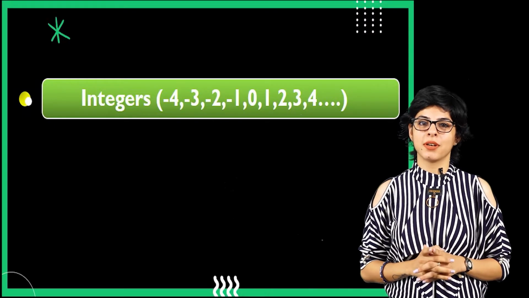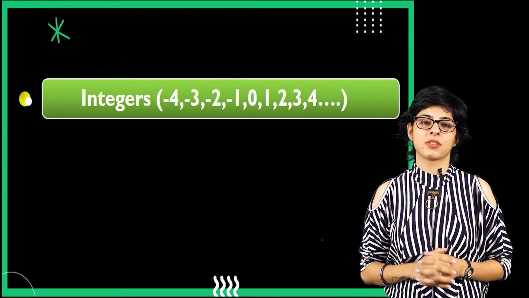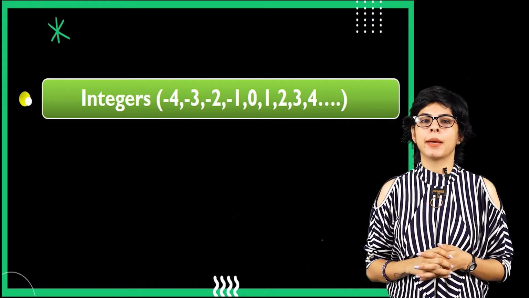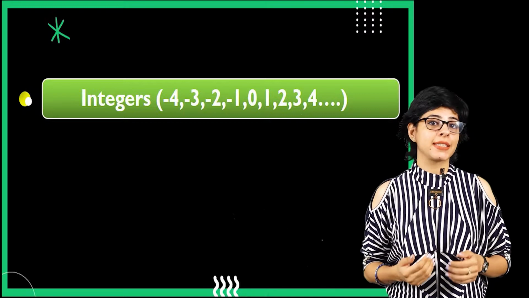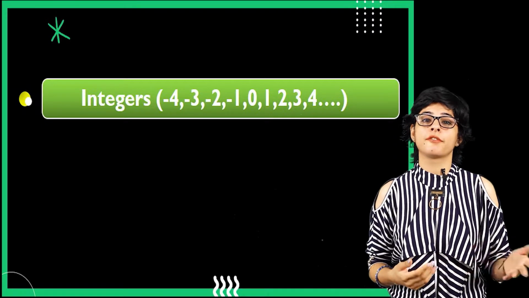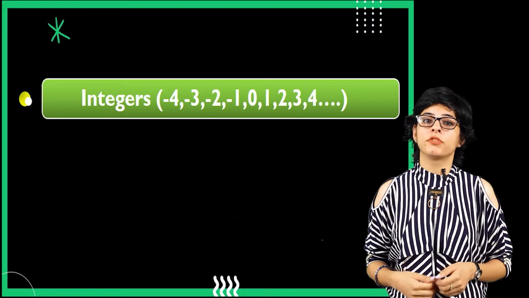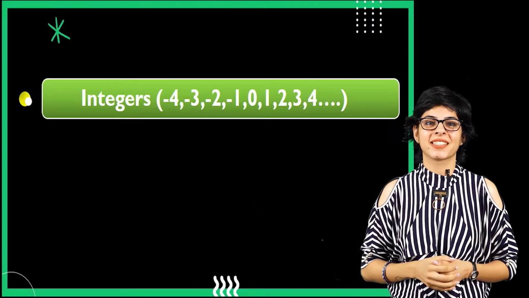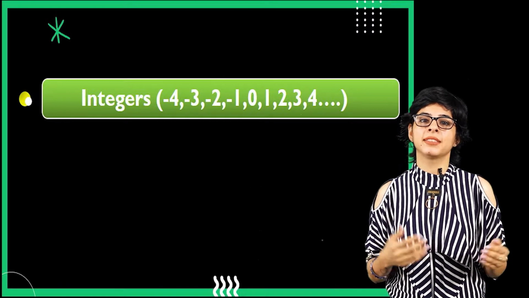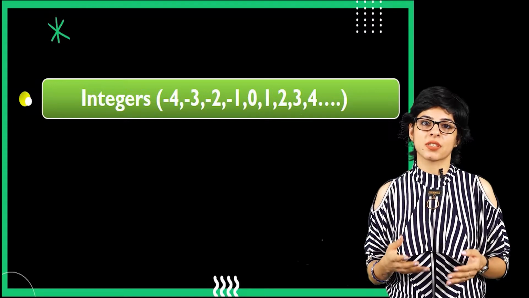After the set of whole numbers, integers also come in pictures. What are integers? Let's take an example of money. So money is always paid and also received. So we take some money and we also give some money back. So when we take money, we do a plus. And when we give money to someone, we do a minus. Yes. So this process of plus and minus brings into picture the integers. That means all the set of whole numbers which we have just studied, that is 1, 2, 3 till infinity, also will include now the same numbers with minus signs.